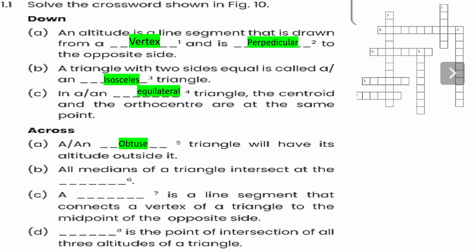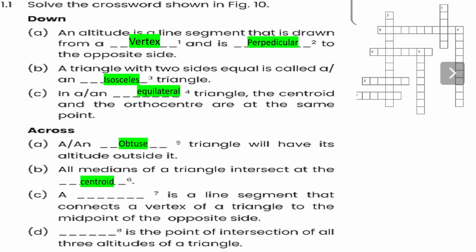Question number A. An obtuse triangle will have its altitude outside. So you can see the altitude outside in an obtuse angle triangle. In an acute angle triangle, you will see the altitude is inside, and in a right angle triangle the altitude is at the right angle. So here all medians of a triangle intersect at the centroid.